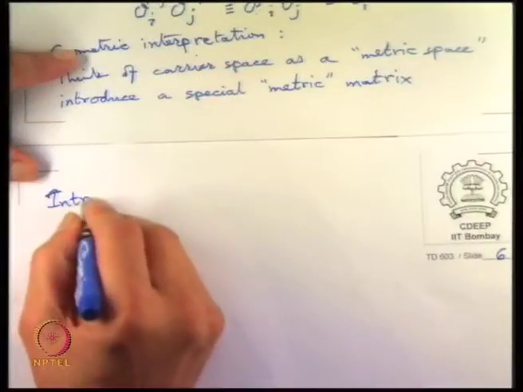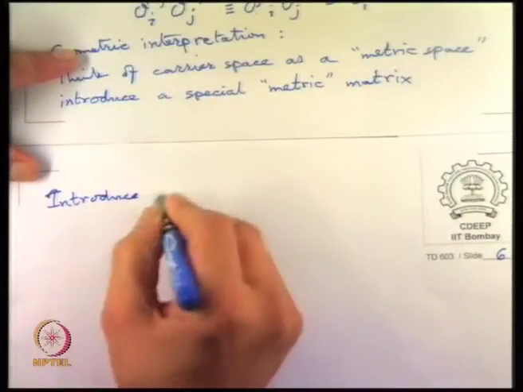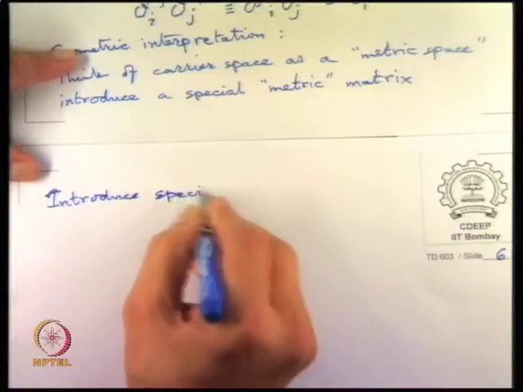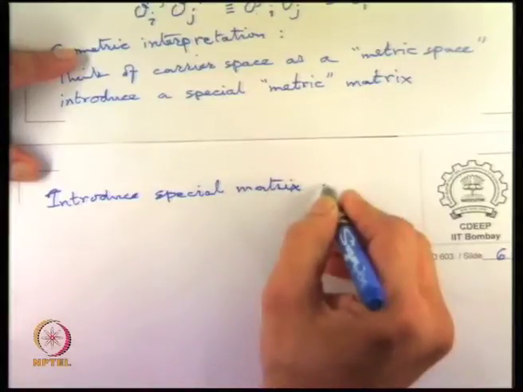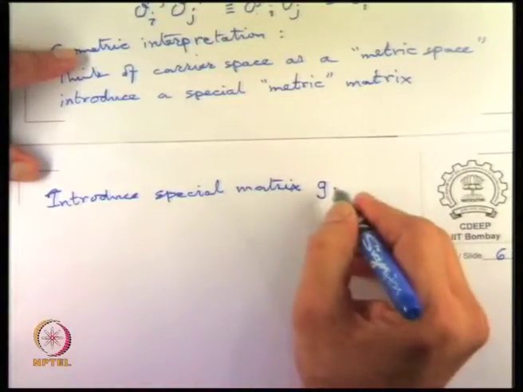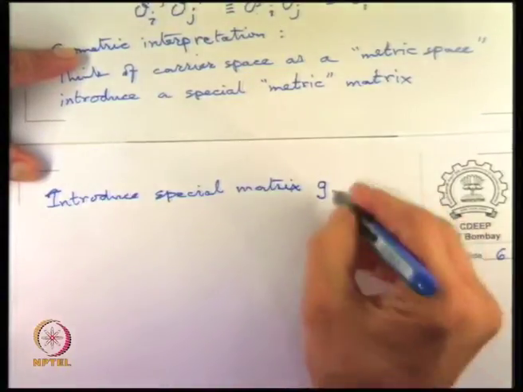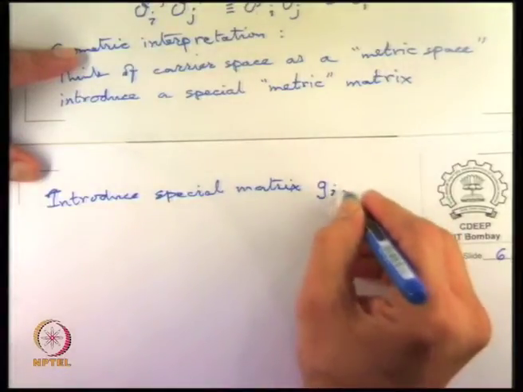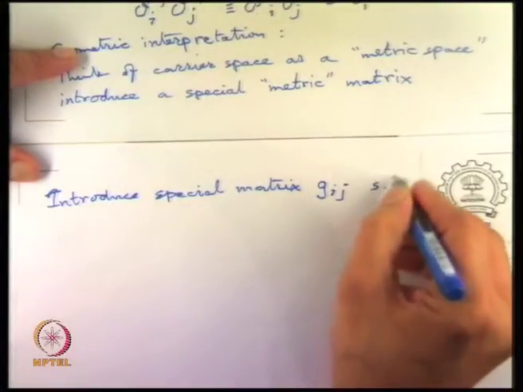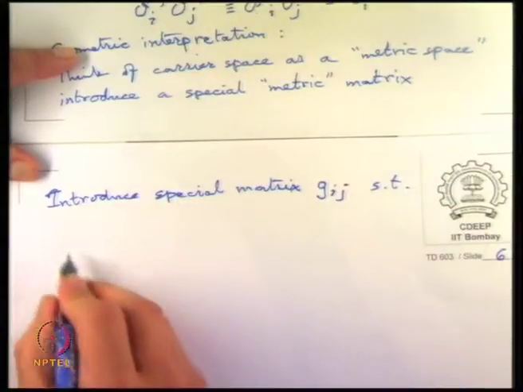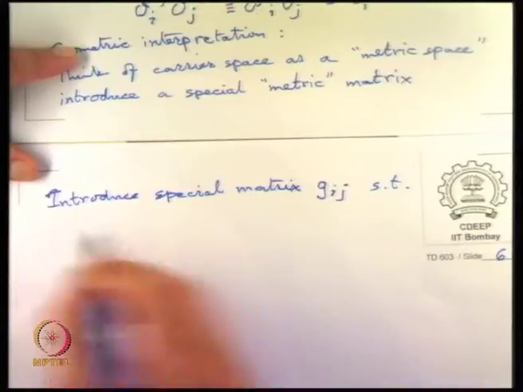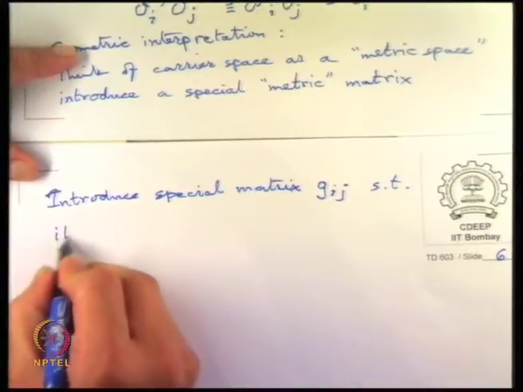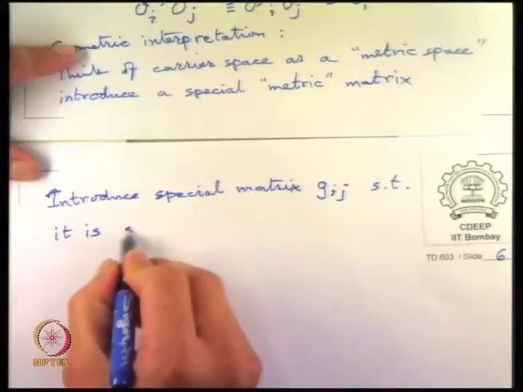So, introduce a special matrix G, let us call it Gij, such that it is symmetric.